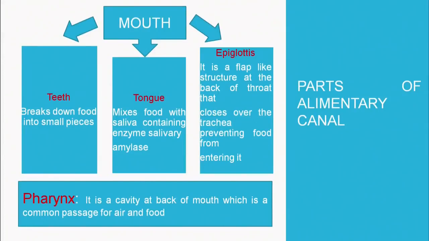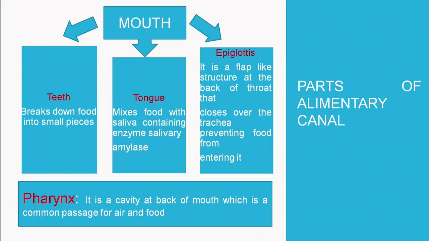The third structure present is the epiglottis. It's a flap-like structure at the back of the throat, and it closes over the trachea so that the food doesn't enter into the windpipe.